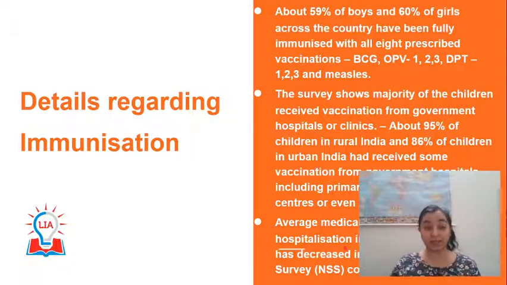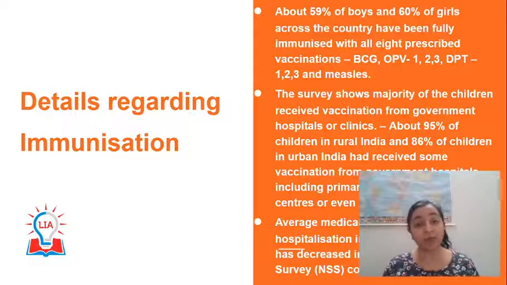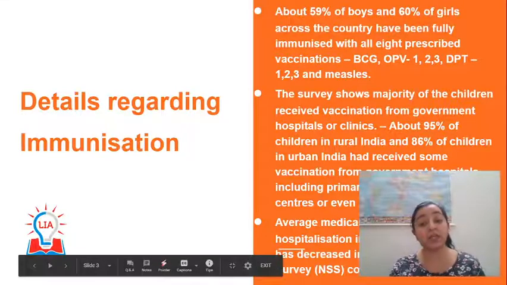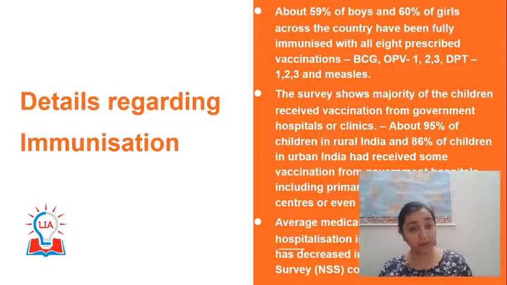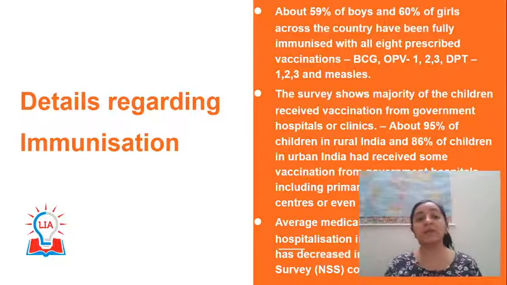Again, this is a very important thing to remember, that the out-of-pocket expenses of families have decreased in terms of immunization. From when? From the last national sample survey. So when the last national sample survey was conducted and the present survey which we are studying right now, we see that there has been a decrease in the hospitalization cost. Which is good news.